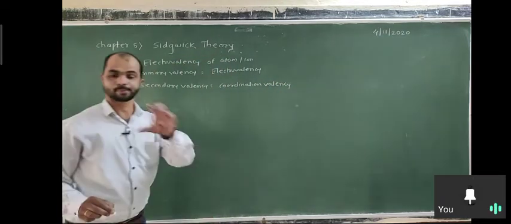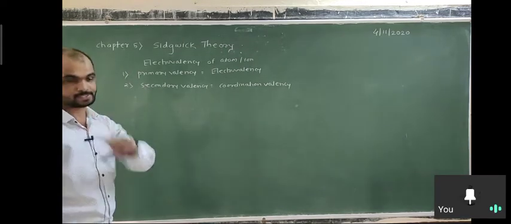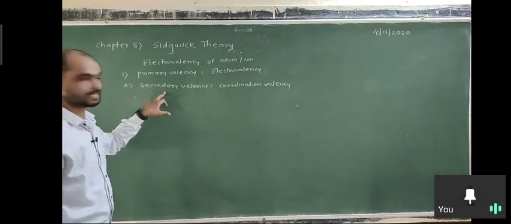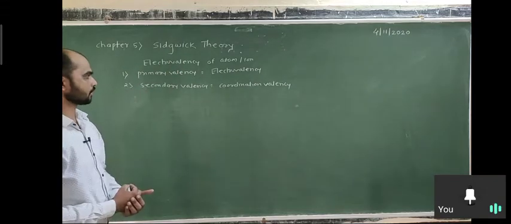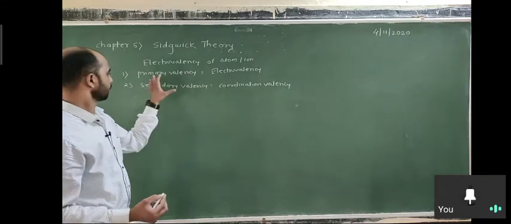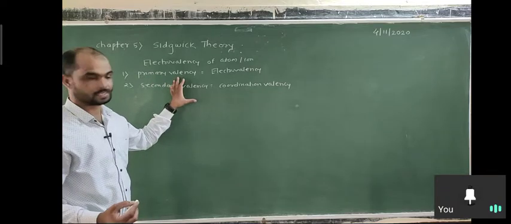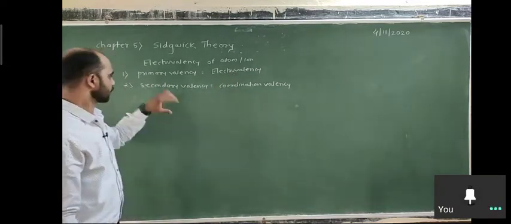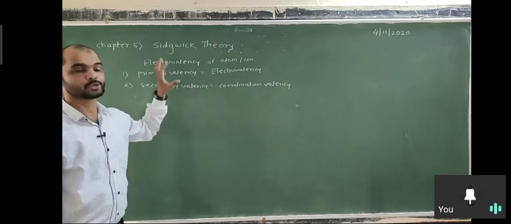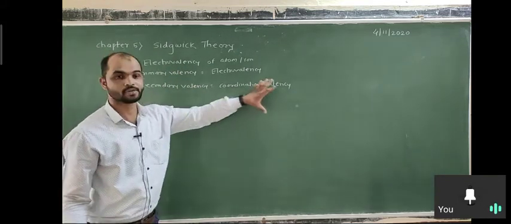So Werner proposed two valencies, primary valency and secondary valency. But Sidgwick changed this theory and says the primary valency of Werner's theory is the electrovalency of the compound, and the secondary valency is the coordination valency.